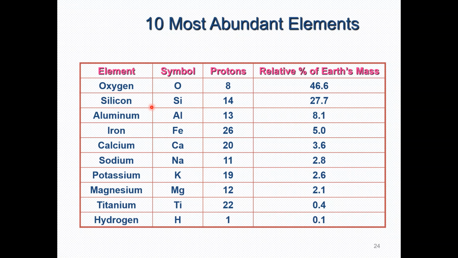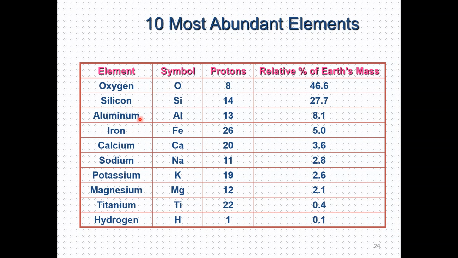At number two we have silicon, with the symbol Si. It has 14 protons, and it makes up 27.7% of the earth's mass.